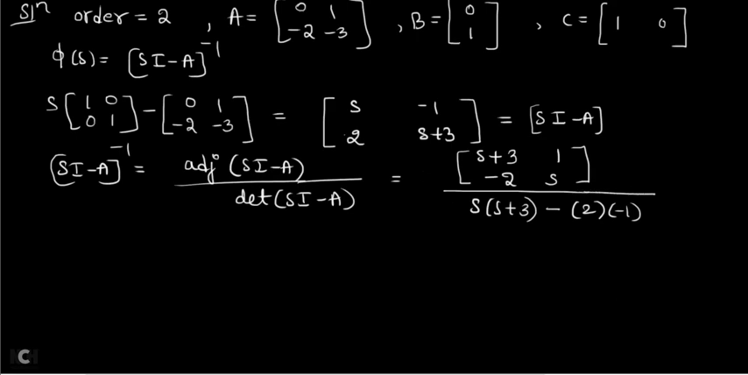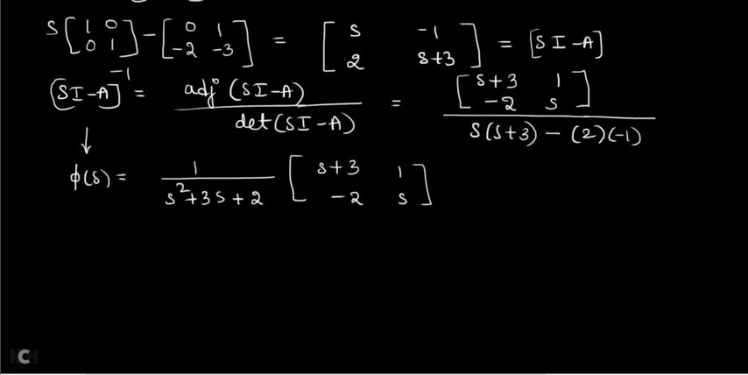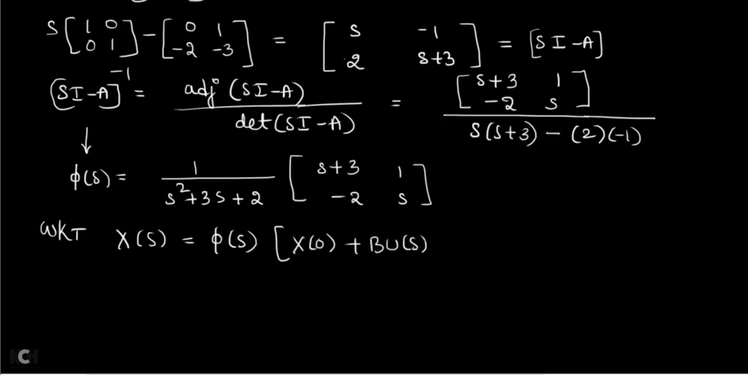Now this (sI minus A) whole inverse is nothing but phi of s, that is equal to 1 divided by s into s plus 3, which becomes s square plus 3s plus 2. The whole matrix is multiplied with [s plus 3, 1; minus 2, s]. Okay, this is phi of s. Now what is the formula? We know that the formula is given by X of s is equal to phi of s multiplied by capital X of 0 plus B into U of s, like this.